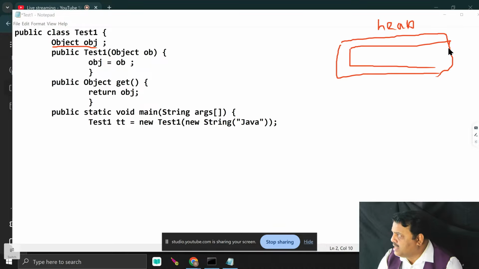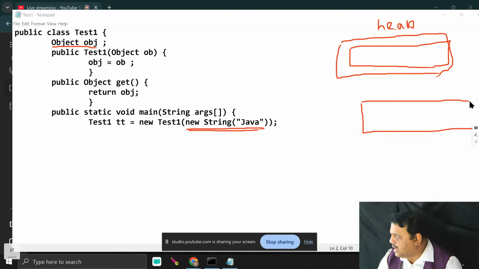In case of Java, how many bytes of memory does a reference occupy? 4 bytes. What does the reference hold? It must hold the base address of the string object, because inside the constructor I am passing a string object. When the object is constructed, it will occupy memory from which area? Heap area. The string object also occupies memory from the heap area. Try to understand.